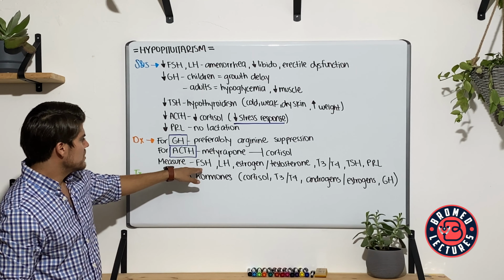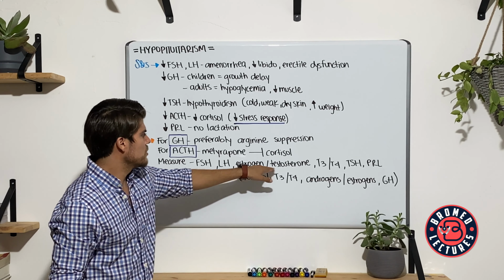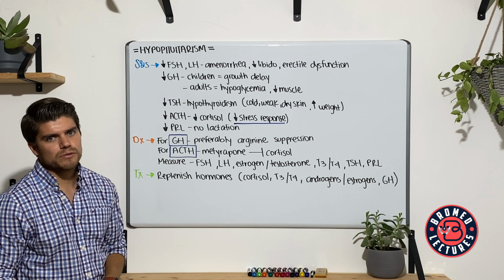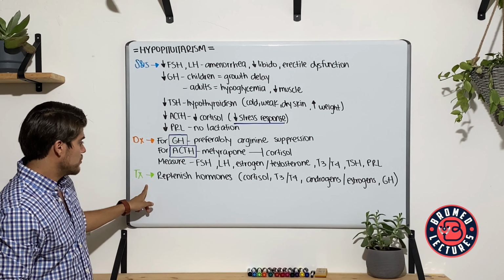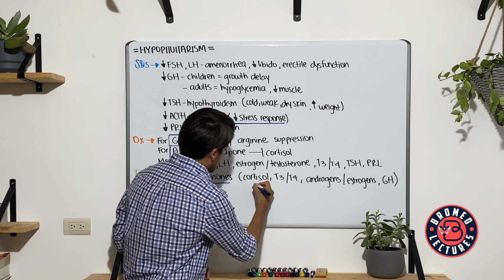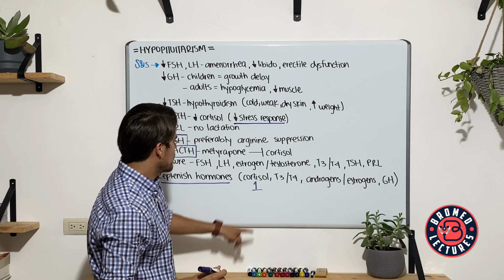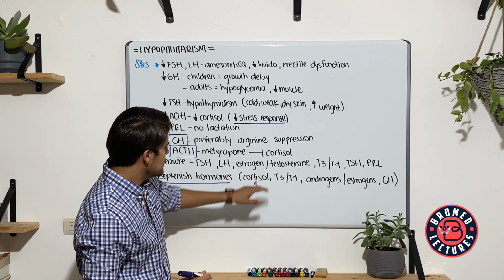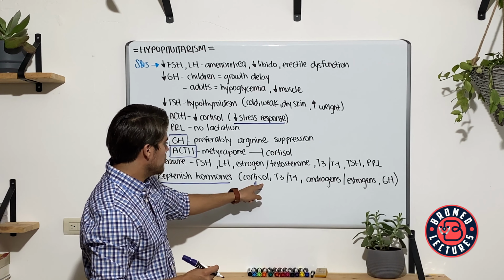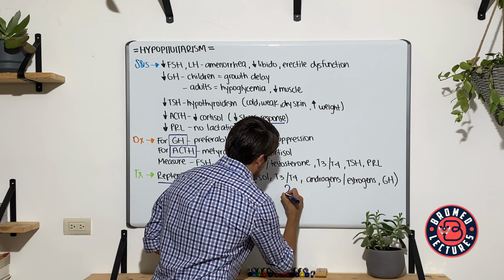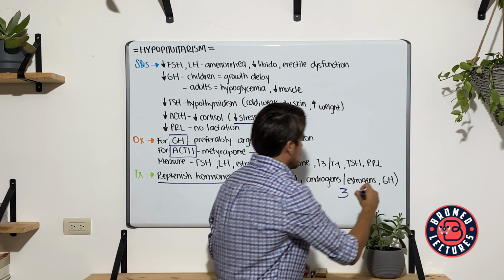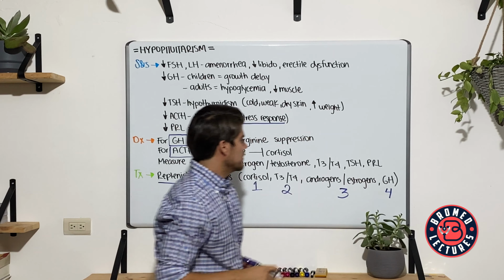For the other hormones, the FSH, LH, reproductive hormones, the thyroid hormones, and the prolactin, you need to perform measurement of these levels. And for the treatment, it's pretty straightforward. Replenish the hormones. Remember that the first one's going to be cortisol. This is going to be your number one responsibility, since this is the one that the patients may develop into symptoms acutely. And so you give these to all patients. Then you have the thyroid hormones, then the reproductive hormones, and lastly, the GH. And that's going to be for the video.